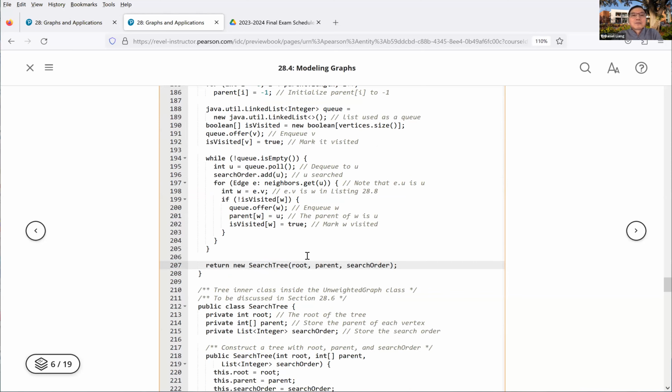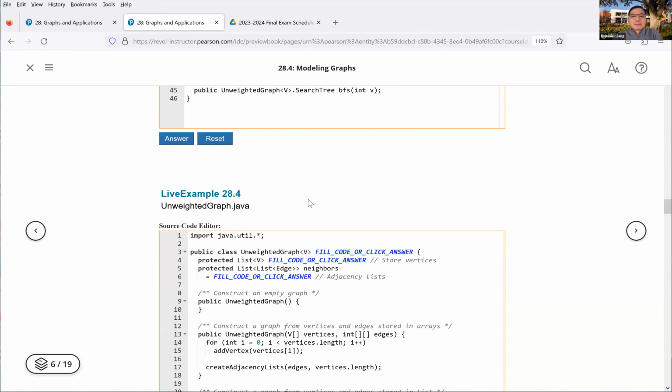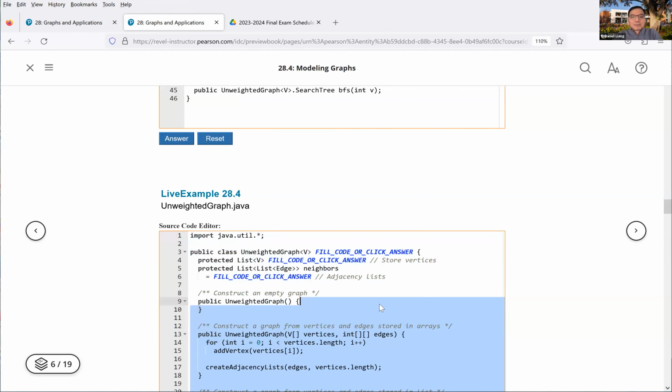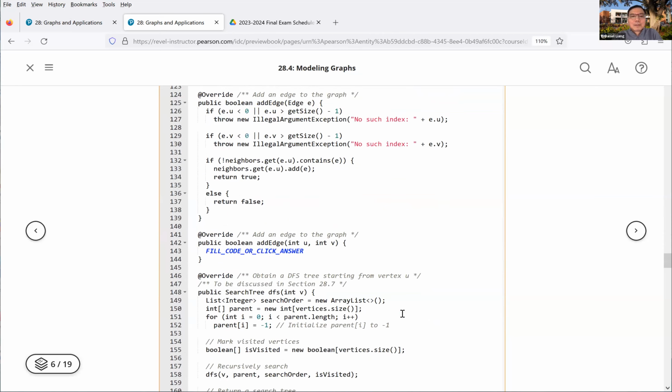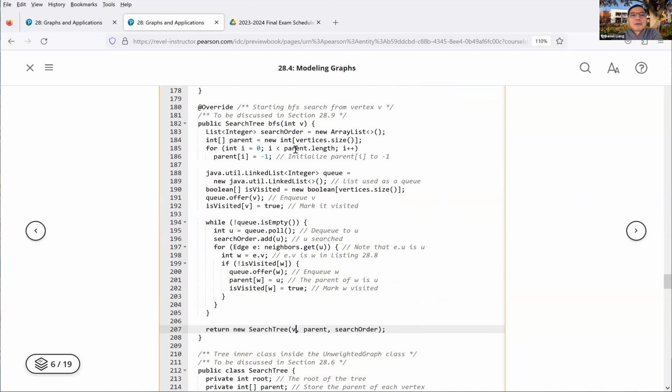Now what is the root? The root is going to be V. And the parent is here. When you go through this breadth first search, you have this vertex and all its neighbors are searched.